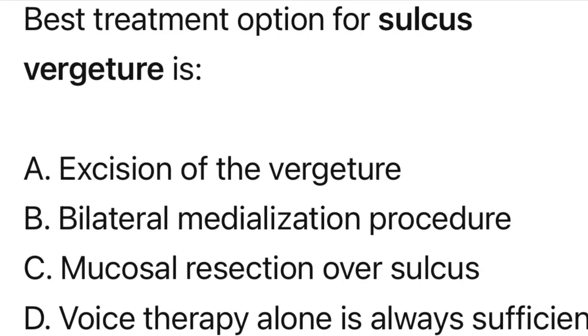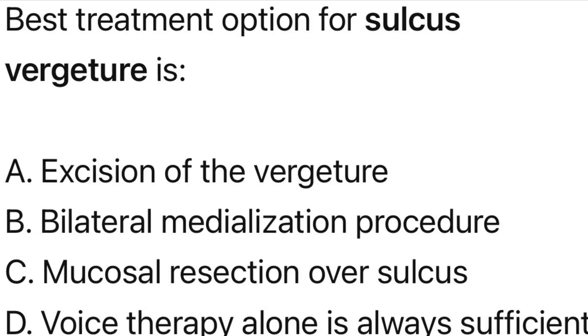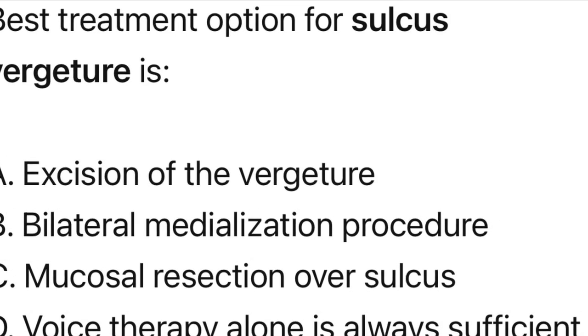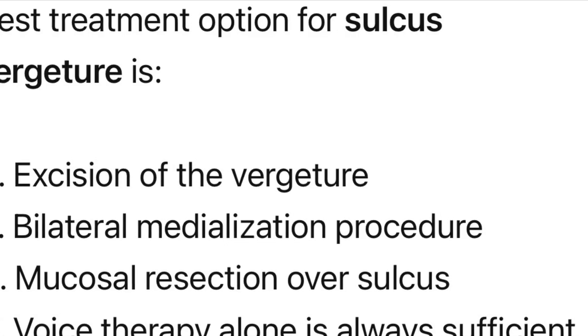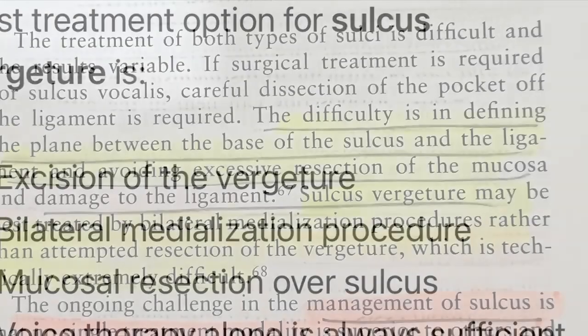Best treatment option for sulcus vergature is: A, excision of vergature; B, bilateral medialization procedure; C, mucosal resection over sulcus; D, voice therapy alone is always difficult. Answer to this question is B.